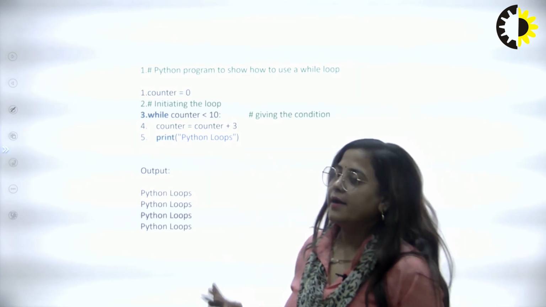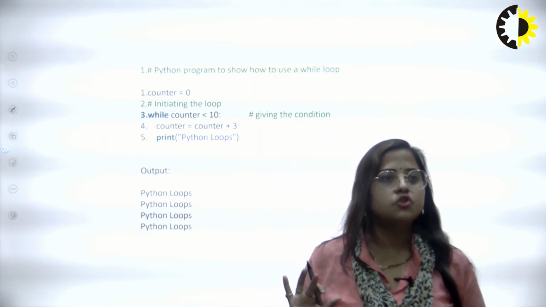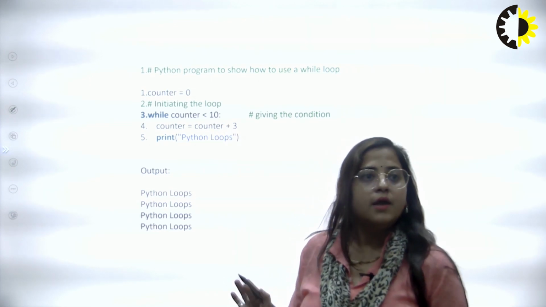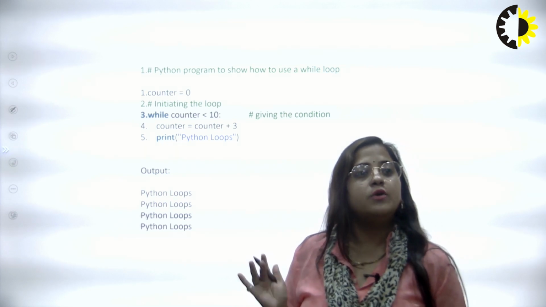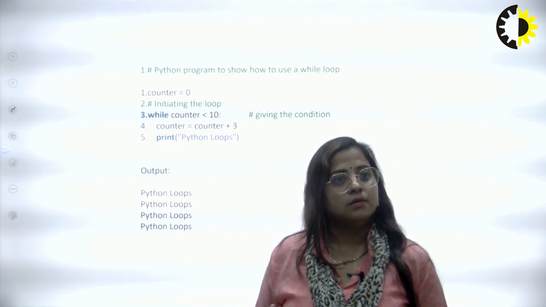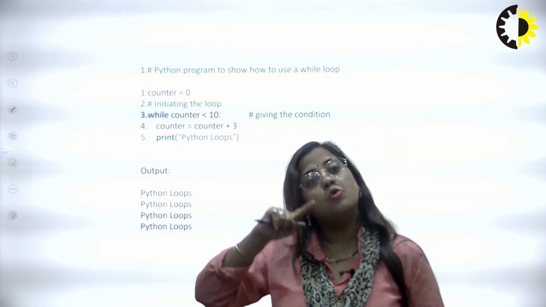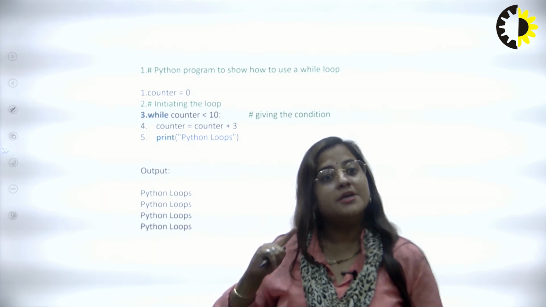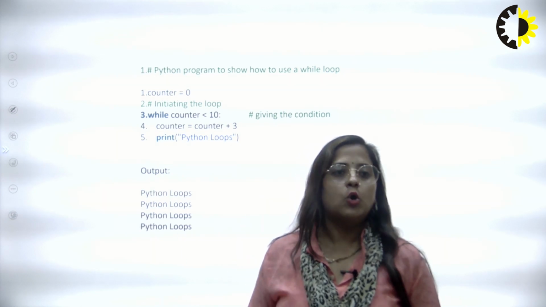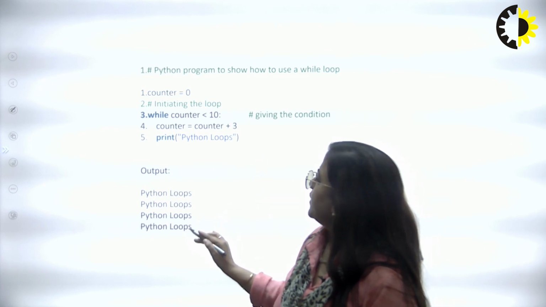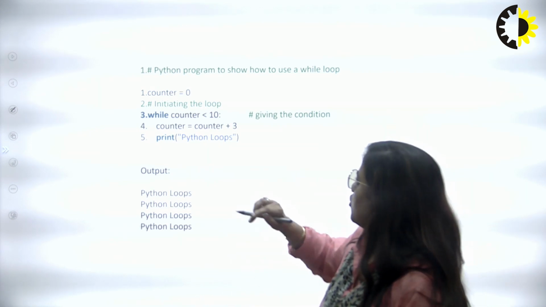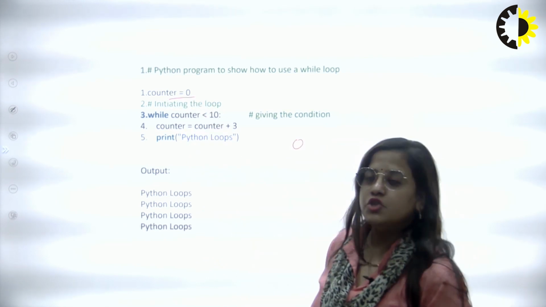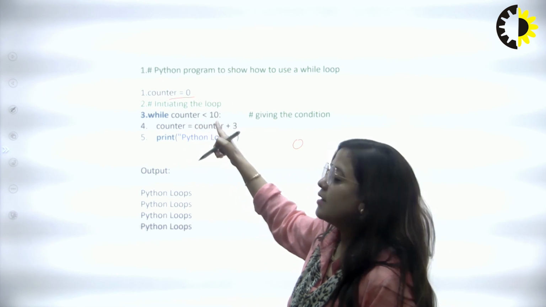Here I am taking counter as 0 initially, and checking whether the counter is less than 10. If the counter value is less than 10, then print, and then counter is counter plus 3, and print Python loops. If the counter value is greater than 10, then no output is present here. So now check it. First, the counter is 0, and it comes to this: 0 is less than 10.